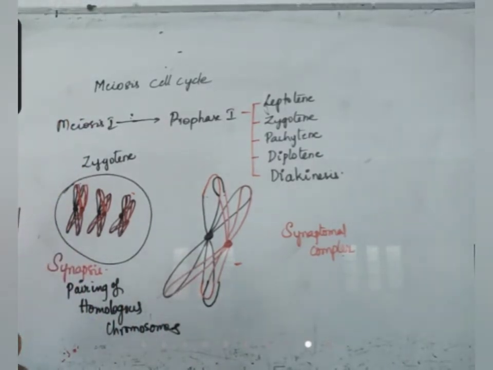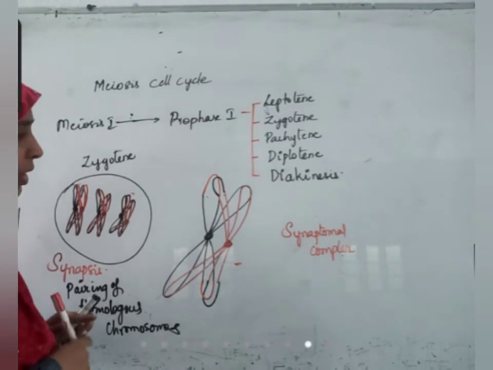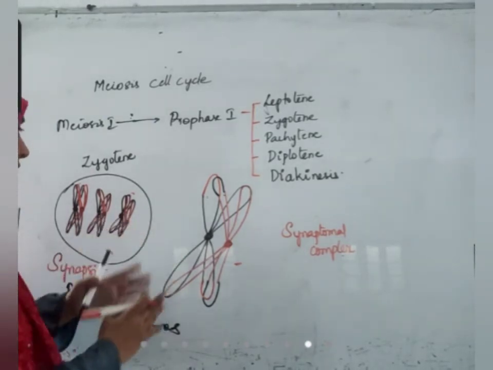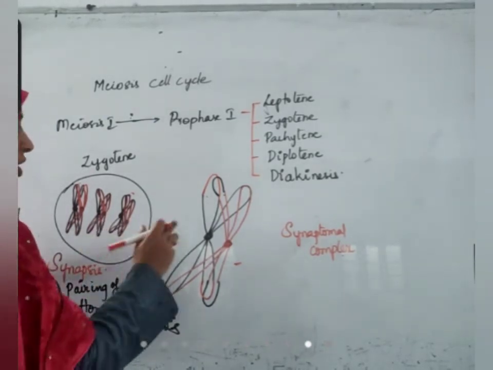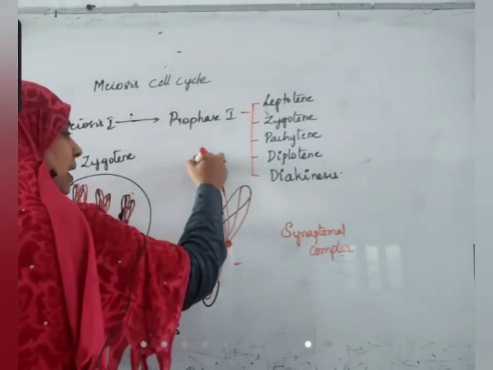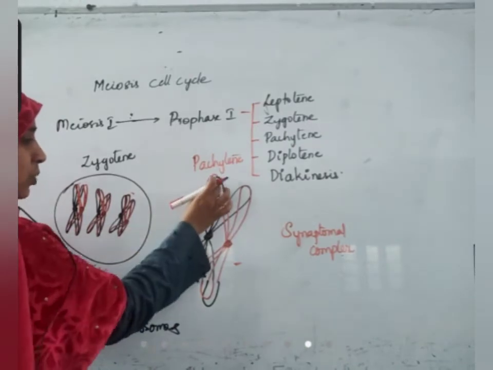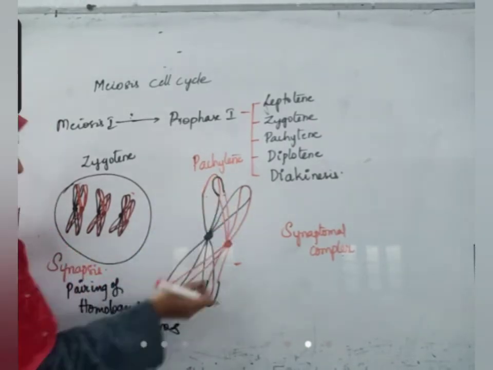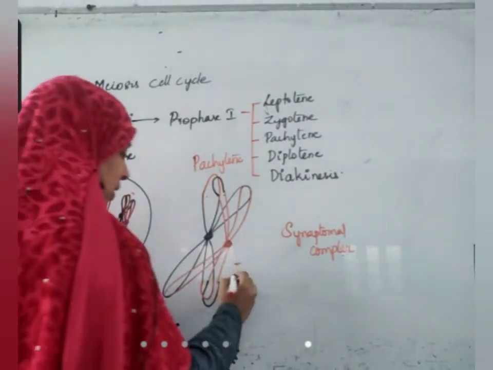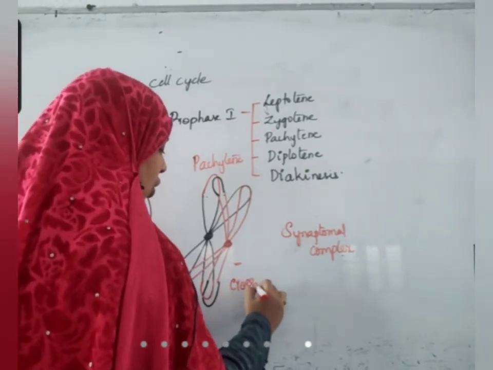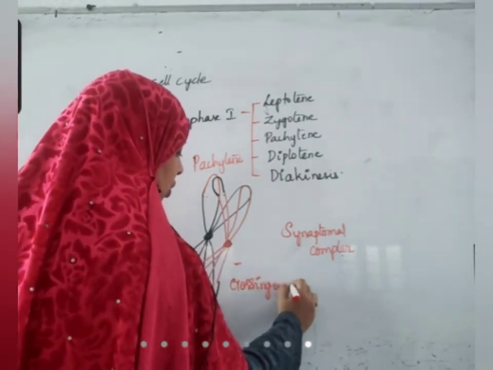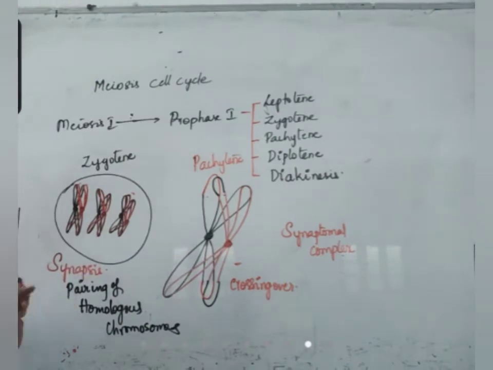Okay? So this exchange of genetic material occurs in the pachytene stage. The small patches of the chromosomes get exchanged. This process is called crossing over. Crossing over occurs in the pachytene stage.